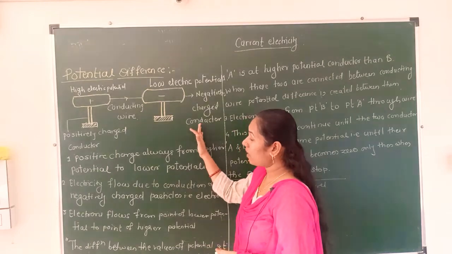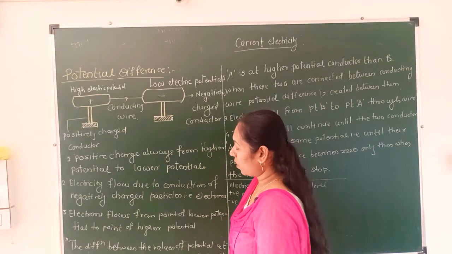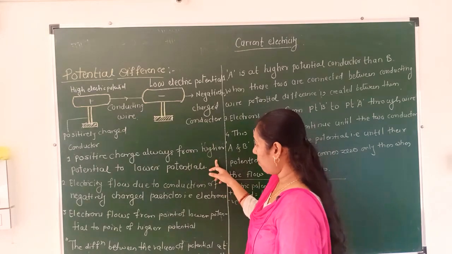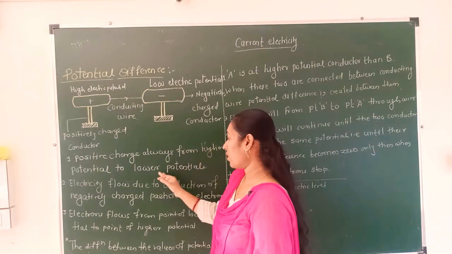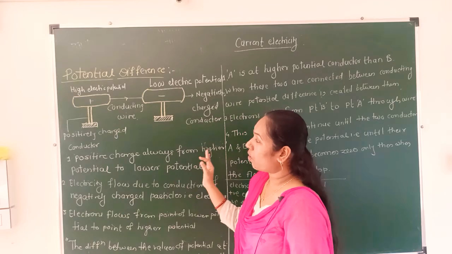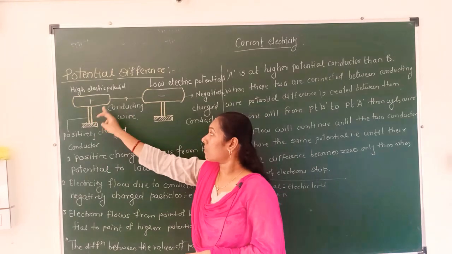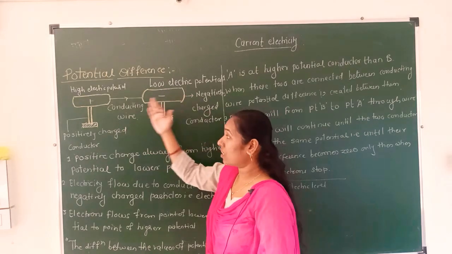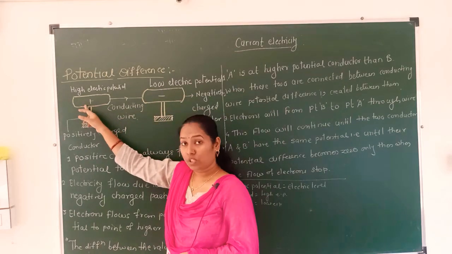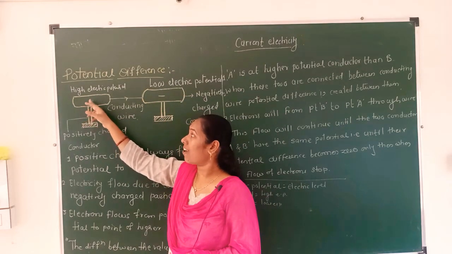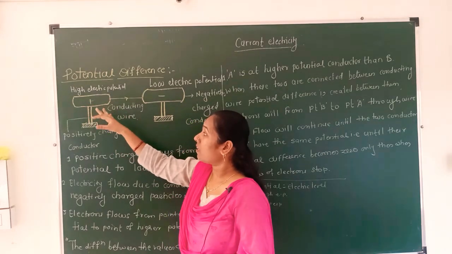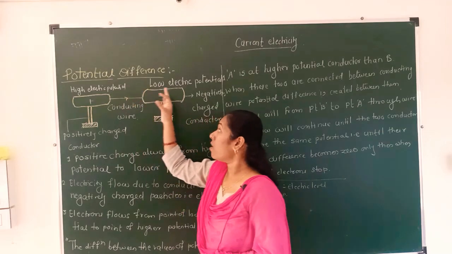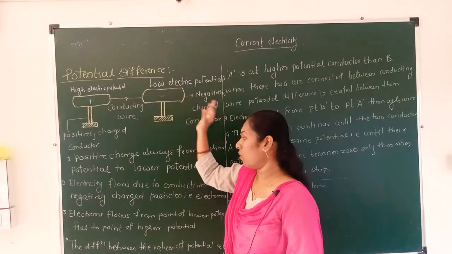What is the first point? The positive charge always flows from higher potential to lower potential. Very important point. The positive charge always flows from the point of high potential to the point of low potential.